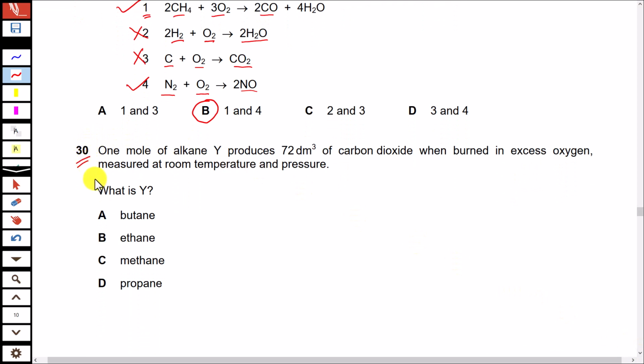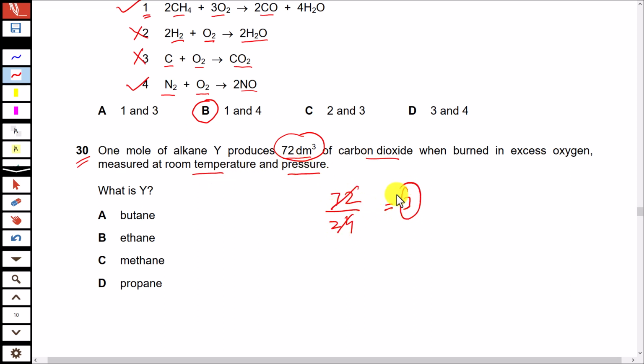Question 30. 1 mole of alkane Y produces 72 decimeter cube of carbon dioxide when burned in excess oxygen, measured at room temperature and pressure. First, convert this volume to moles by dividing by 24, as 1 mole of a gas at room temperature and pressure has volume equal to 24 decimeter cube.